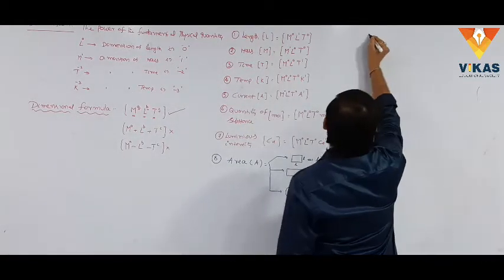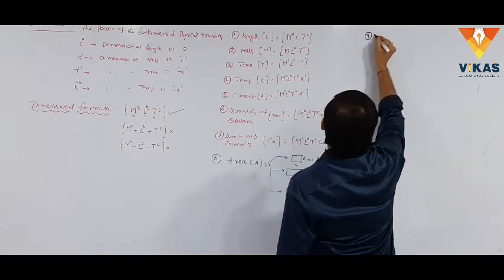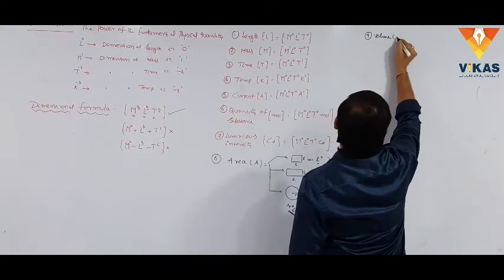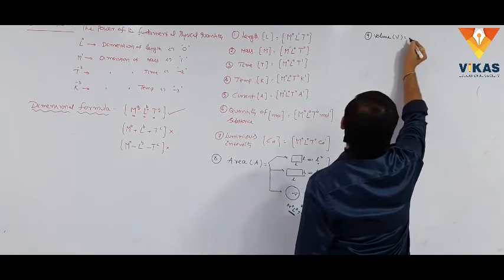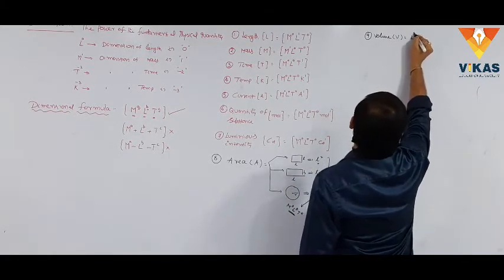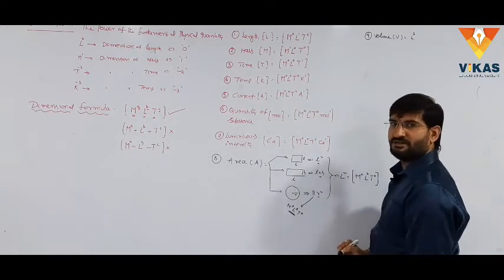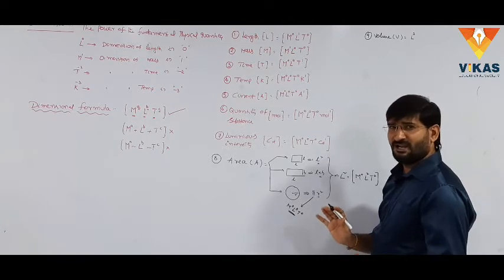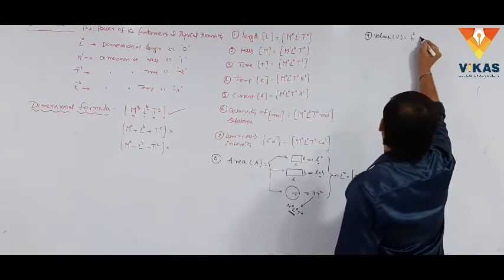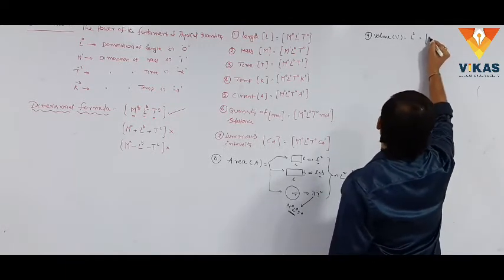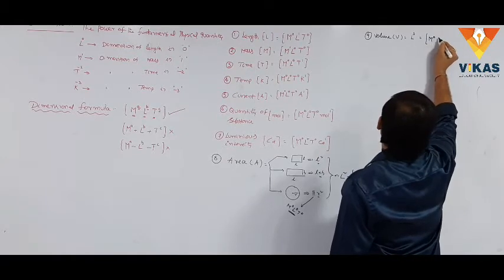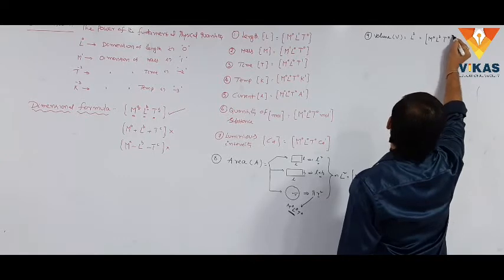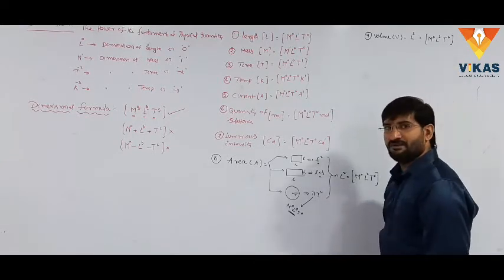Simply, one more: volume, which is represented with capital V. The volume of the cube is L cube. This is not yet a dimensional formula. The dimensional formula is in the format of MLT. Here, the mass is not there, so M power 0, L is there, it is L cube, T is not there, T power 0. Therefore, this is the dimensional formula for volume.